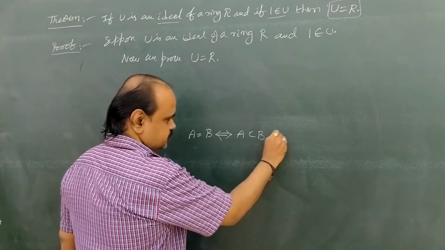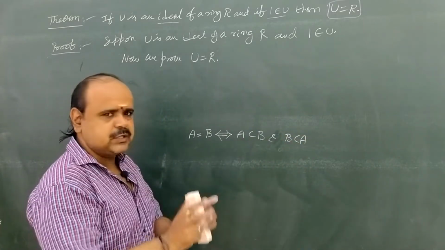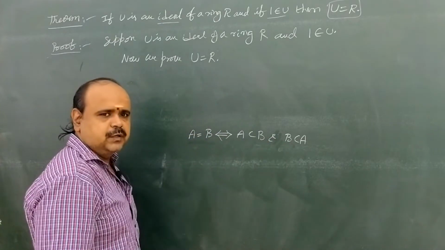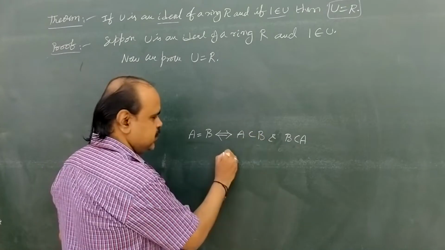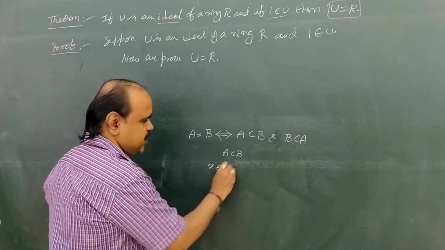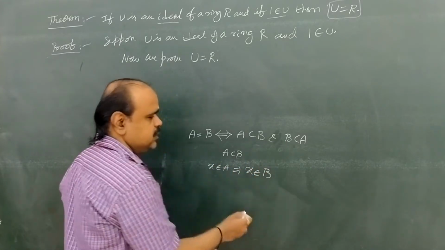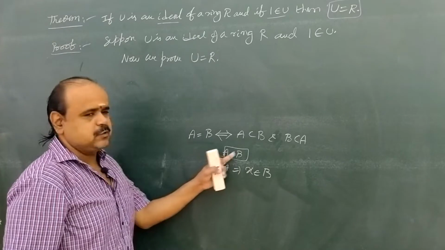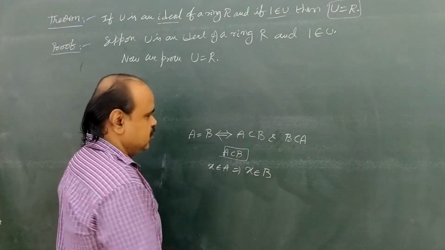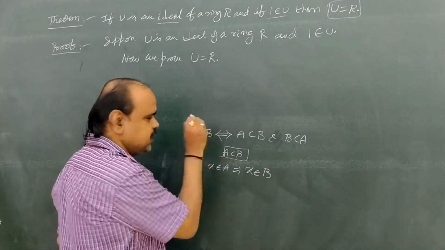If we take an element in capital A and then prove the same element belongs to capital B, then A is a subset of B. Similarly, if A subset B and B subset A, then A equal to B.